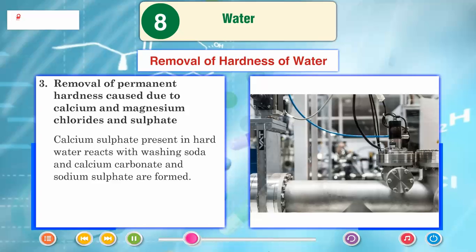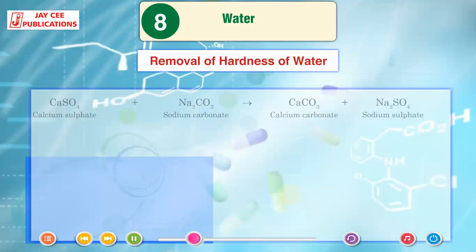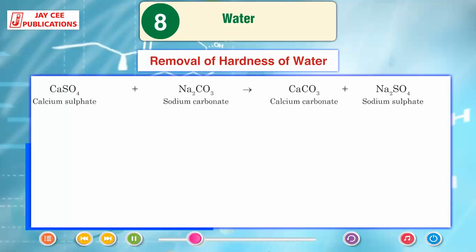Calcium sulfate present in hard water reacts with washing soda, and calcium carbonate and sodium sulfate are formed. CaSO4, calcium sulfate, plus Na2CO3, sodium carbonate, gives CaCO3, calcium carbonate, plus Na2SO4, sodium sulfate.